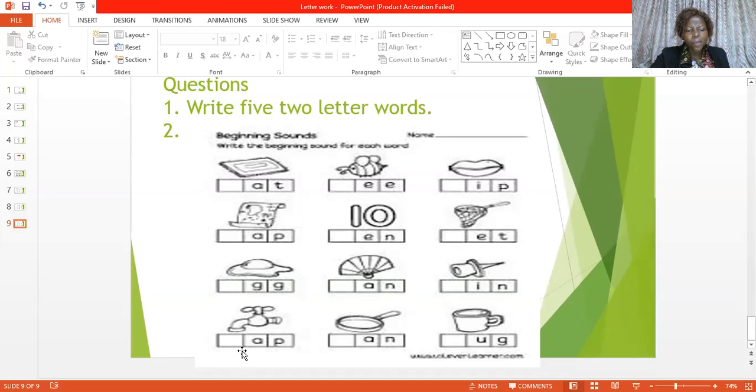As in tap. Letter T sounds as in tap. You have your letter T here. We have pan. Say pan, everybody. Pan. Letter P sounds as in pan.